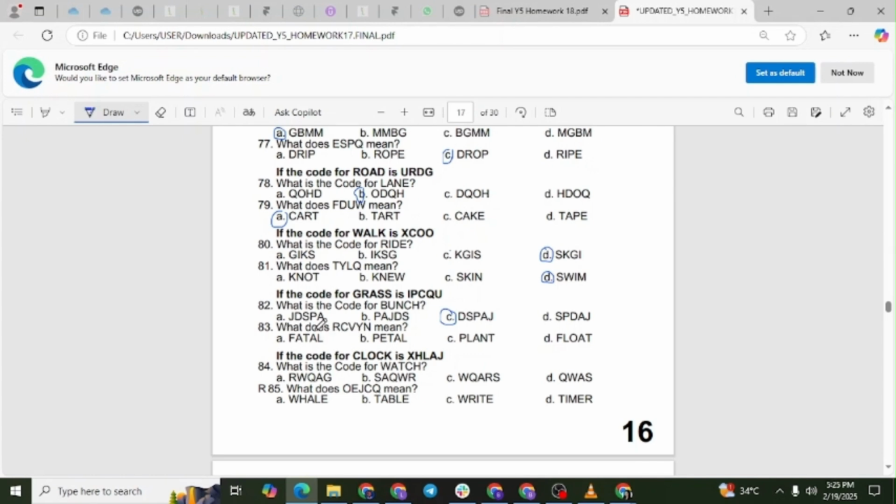Question 83. What does RCVYN mean? Since we determined that the pattern in the previous question involved a shift of +2 for the first, third, and last letters and -2 for the second and fourth letters, we now reverse the pattern to decode the word. The letter R moves backward by 2 places to the letter P. The letter C moves forward by 2 places to the letter E. The letter V moves backward by 2 places to the letter T. The letter Y moves forward by 2 places to the letter A. The letter N moves backward by 2 places to the letter L. The original word is pedal. The correct answer is option B.